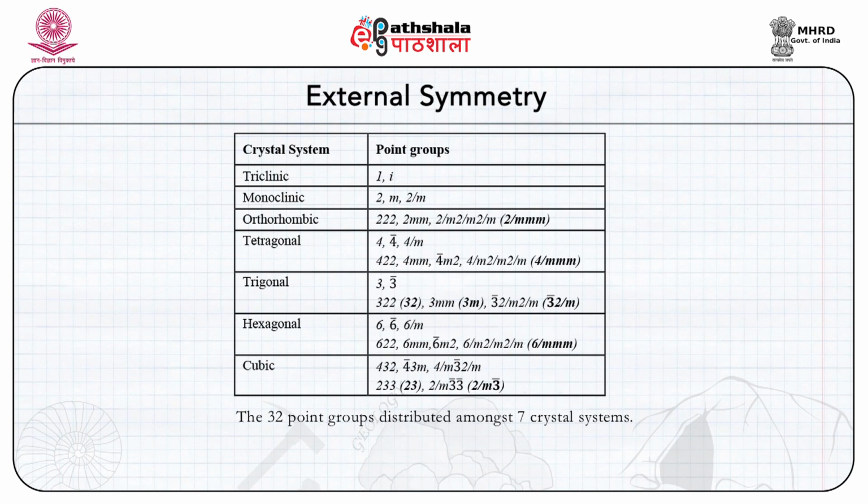In the orthorhombic, tetragonal and cubic systems, there are 3 mutually perpendicular crystallographic axes. In the orthorhombic system, these axes are of unequal lengths, and in the tetragonal system, the 2 horizontal axes are equal, but the vertical axis is either longer or shorter than them. In the cubic system, all the 3 crystallographic axes are equal to each other.